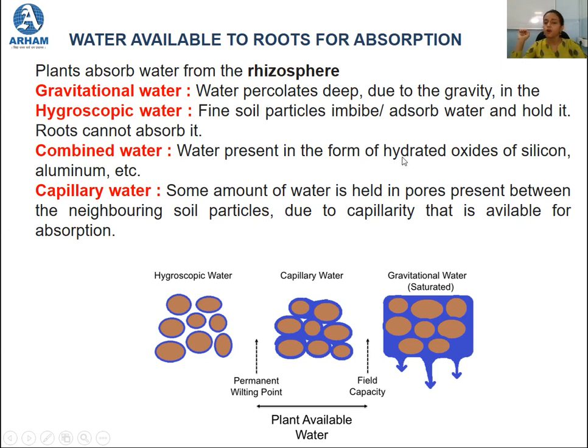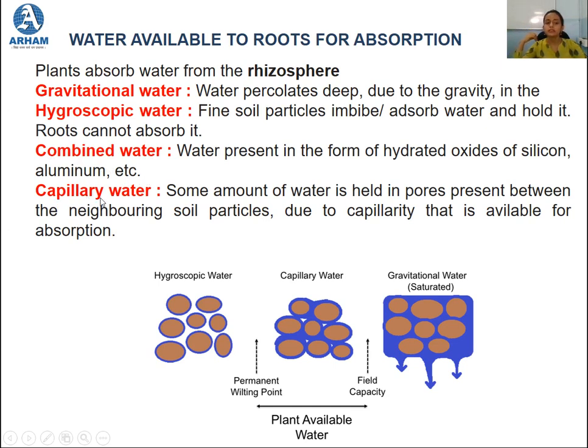The water which is present in the form of hydrated oxides of silicon and aluminium is considered to be combined water. That means this water is in combination, is combined to the hydrated oxides of silicon and aluminium, etc.